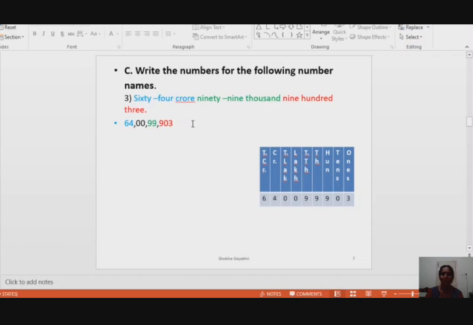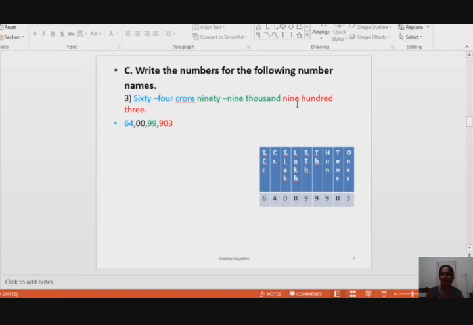Right. Then 99,000. Nothing is mentioned for the lakhs period, so write 00 for the lakhs period. Next, 99,000 means 9 is in the ten thousands place. Fill the places.